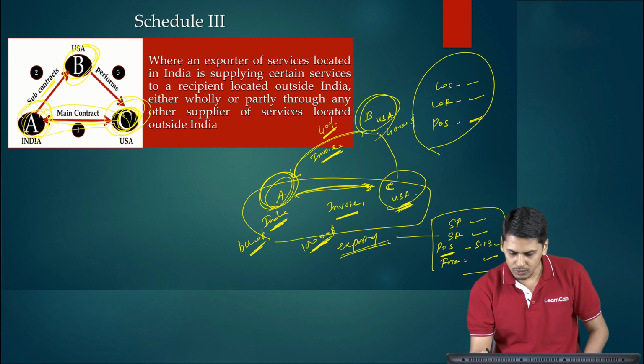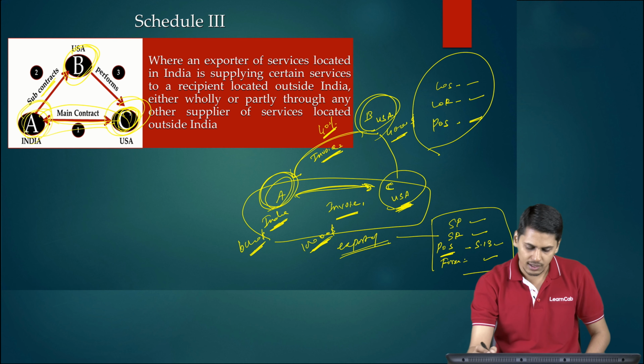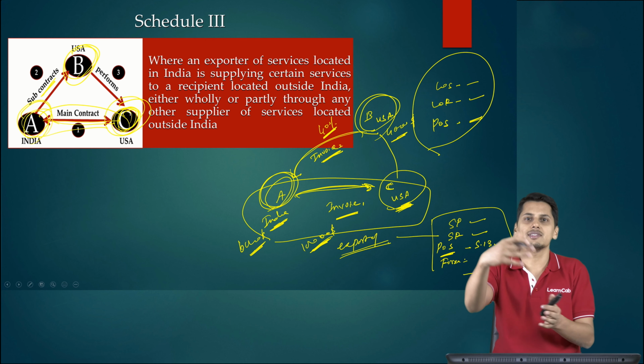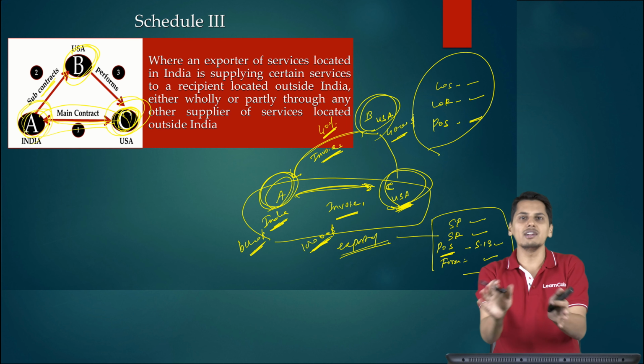So this Mr. C of USA agrees and pays the transaction value of $4,000 to B and $6,000 to A, because 40% of the work was outsourced to Mr. B. Mr. C has got nothing to do.